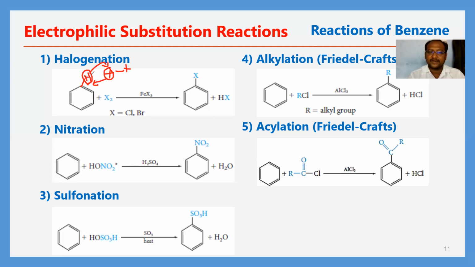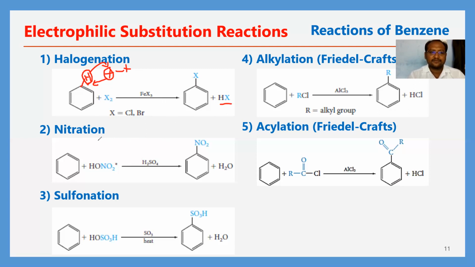Okay, so simply what happened? The displacement of these two atoms, they displace their positions. So by this, what happened? We will get X on the benzene ring, and the hydrogen goes with the X. Here HX is the byproduct. Cl and Br are suitable for these halogenation reactions. We will discuss its detailed mechanism later after these general reactions.